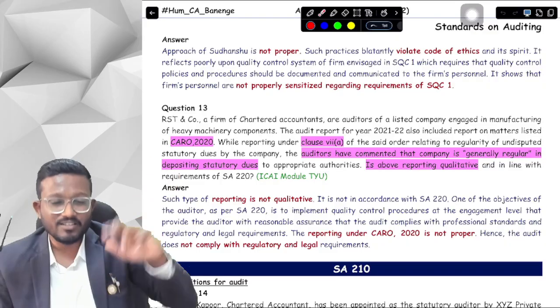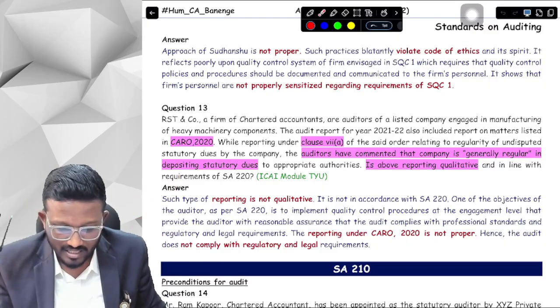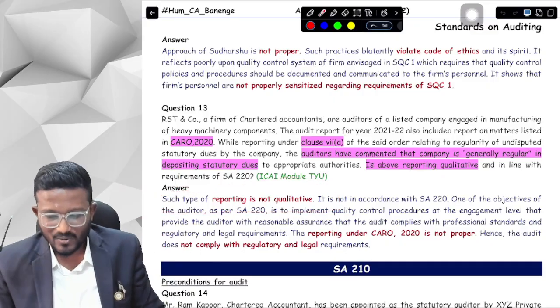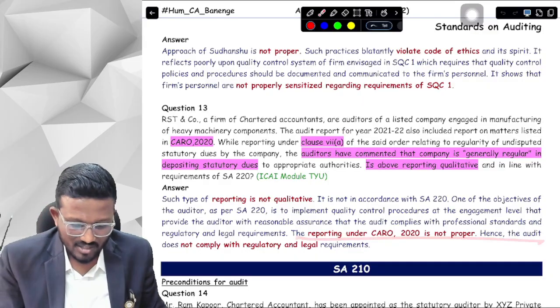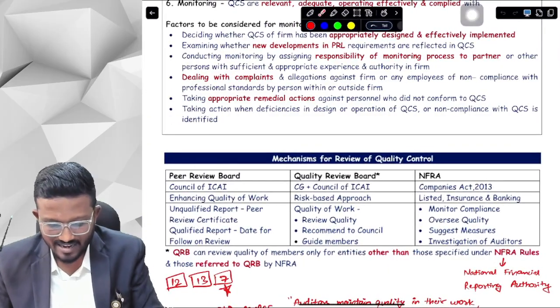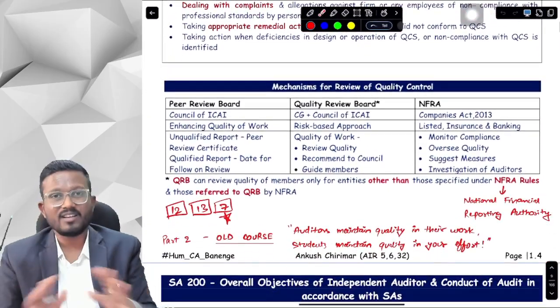So just by specifying that the company is generally regular in depositing statutory dues, the quality of reporting is not correct. Okay, yes sir, the reporting is not proper, hence the audit does not comply with the regulatory and legal requirements. And this was your SQC1 and SA 220. I hope it was correct, and everything was clear to you.